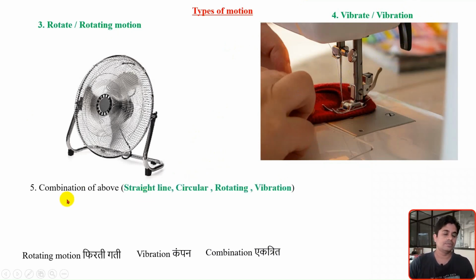And the last type is a combination of all the above motions. Whatever we have discussed through some examples, straight line motion, circular motion, rotating motion and vibration, a combination of all those motions is possible for a particular object.